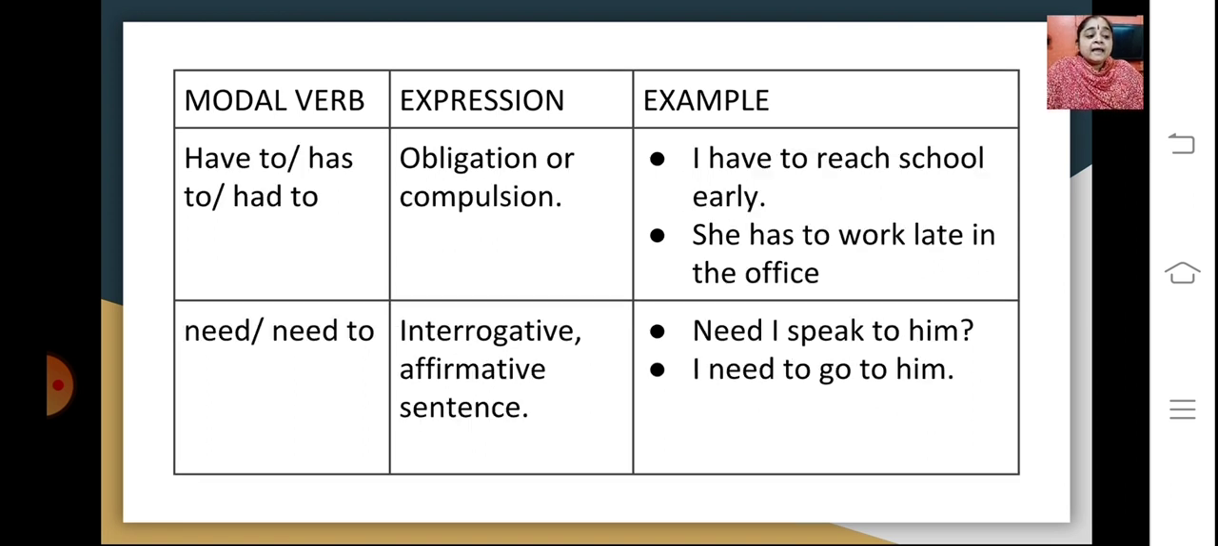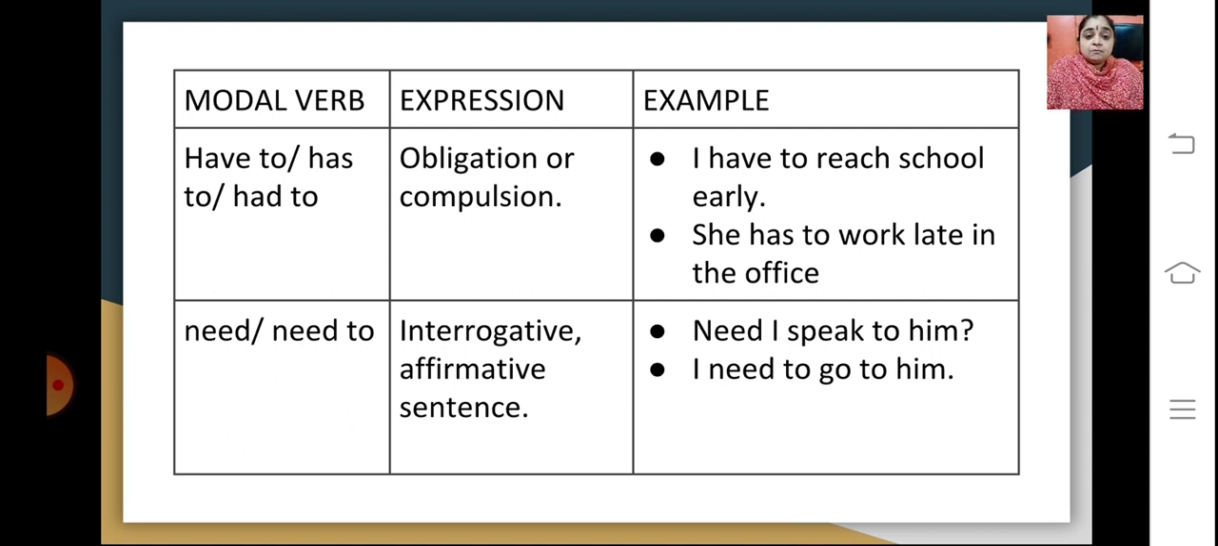Then we have certain modal verbs like have to, has to, or had to. So this again shows obligation or compulsion. Like I have to reach school early, or she has to work late in the office. So these express some kind of an obligation or compulsion.